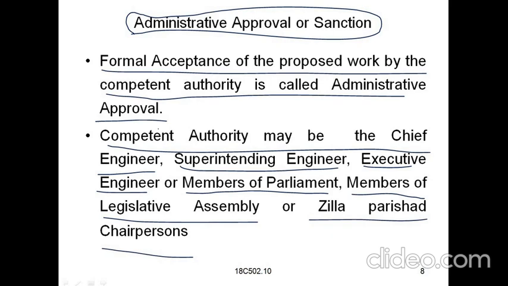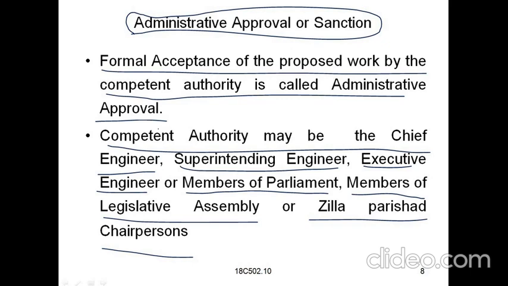Here you can see the chief engineer is the head of the department in every engineering department. The chief engineer is responsible to the engineer-in-chief, the engineer-in-chief is responsible to the secretary, and the secretary is responsible to the minister. Meanwhile, the chief engineer is the competent authority, and he can give approval for any type of works. Next after him, the superintending engineer also has the same powers as the chief engineer.